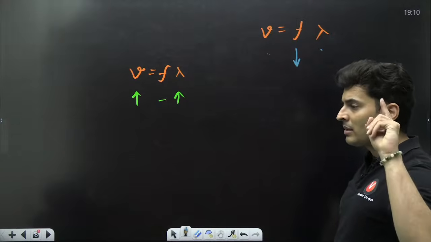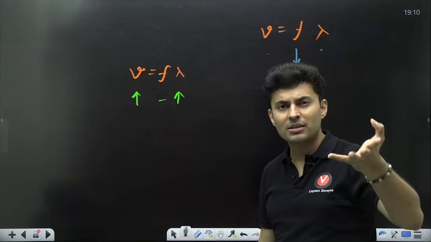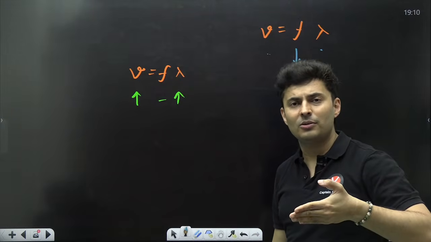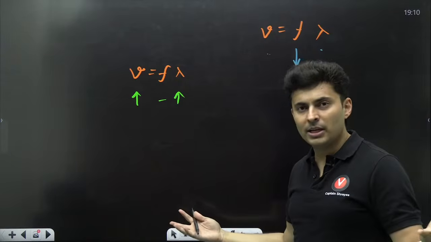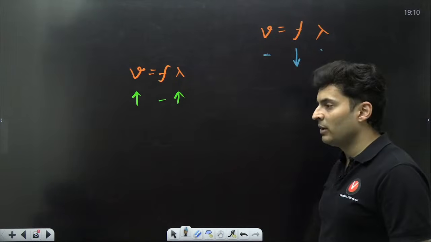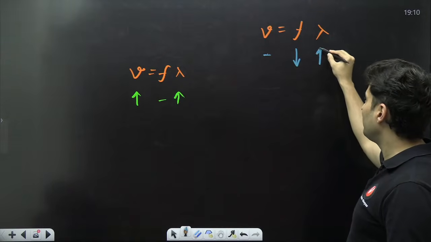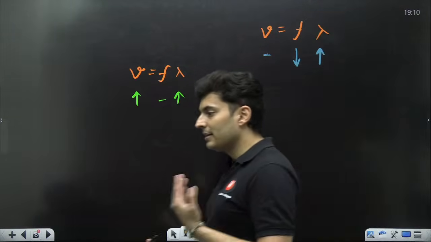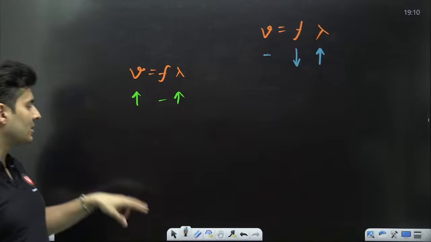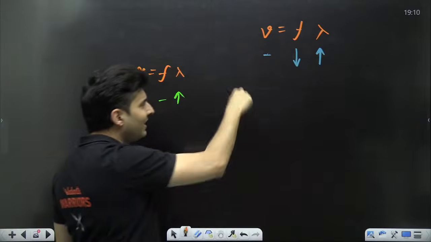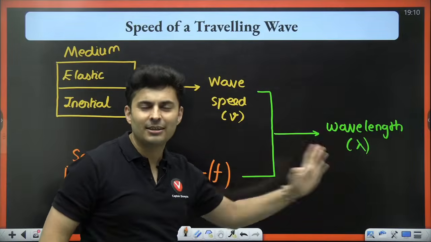Think about it. If I used a different speaker or a different source because of which the frequency reduced, great. Medium did not change. Still the medium around is the same. So wave speed will not change. But what will change indirectly is the wavelength. So wavelength will increase. Understood now? Lambda will change. So this is how you decide who will change. Understand, wavelength can't change first.